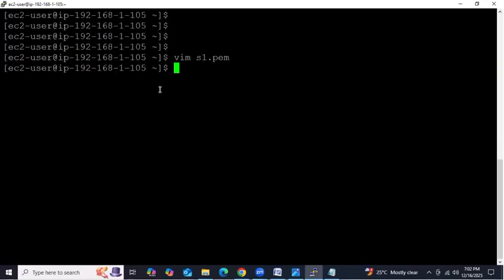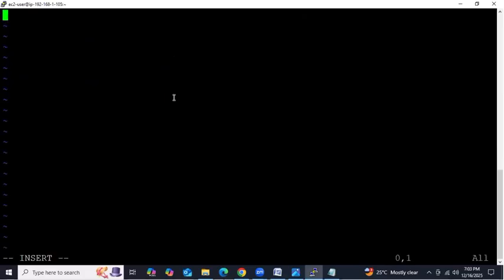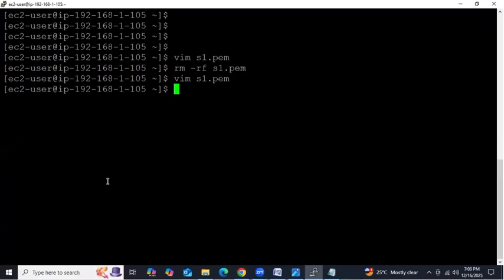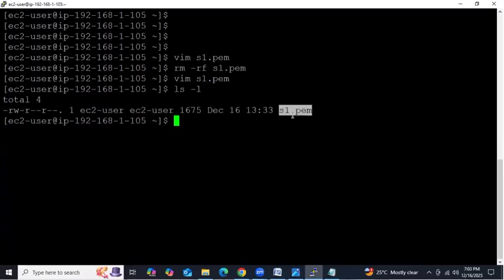One minute. We did some mistake. I'll do one thing. First, insert. Insert means we are going to edit the file content. I means insert, guys. See, you are going to get a file like this. First, what you need to do, press I. I means you are going to get insert here. Then Shift Insert. Then save and quit. Save and quit means colon wq. Colon wq. So check the list. We have one key, that is the s1.pem key. Clear, guys?